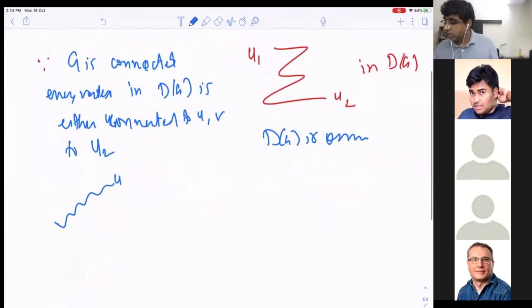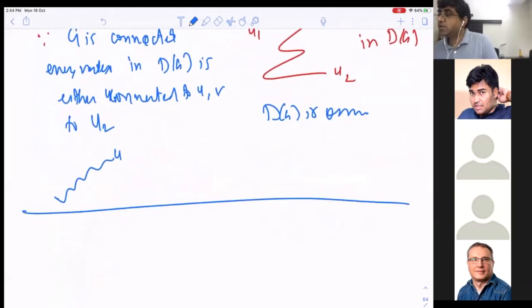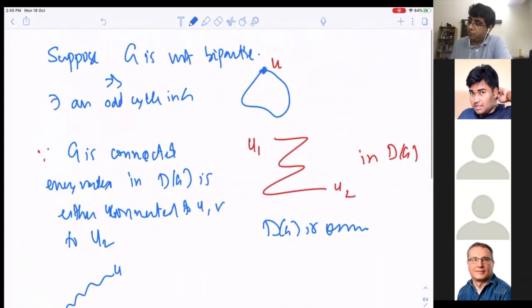Now, suppose, okay. So now what I want to show you is that, suppose, right? So what we have shown: if G is not bipartite, then D of G has a single component.